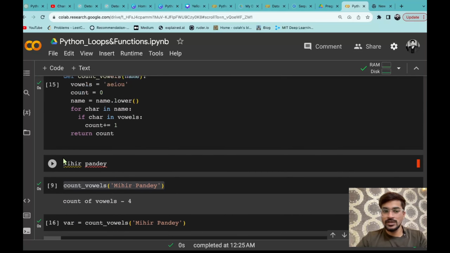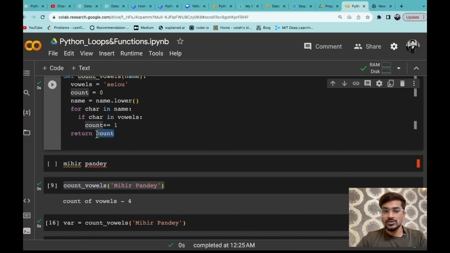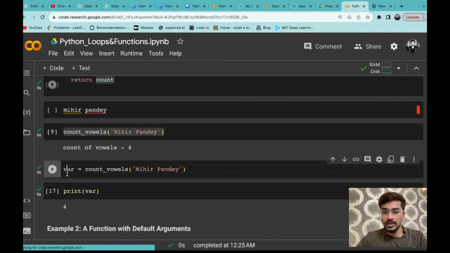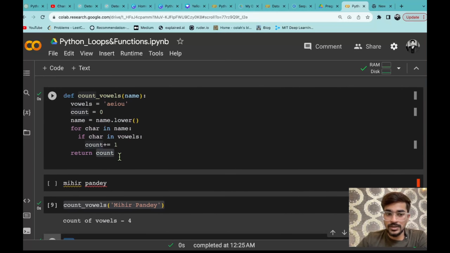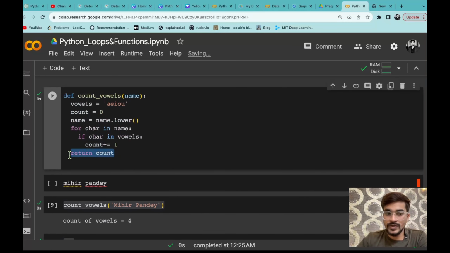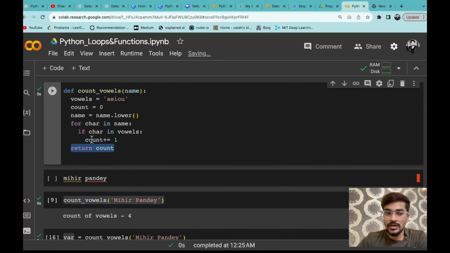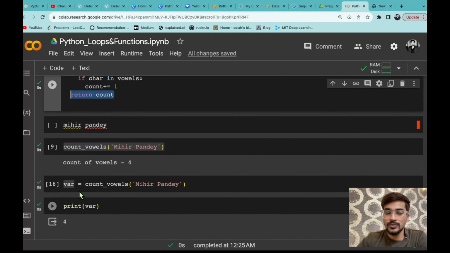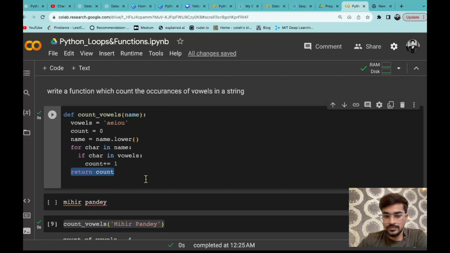So that means if you use return, it will return a value that will be stored in the variable that you are defining. So that is the importance of having a return statement. Otherwise if you just print that, it will not return anything and you will not be able to store it in any variable. So that is the main difference between printing and returning in a function.